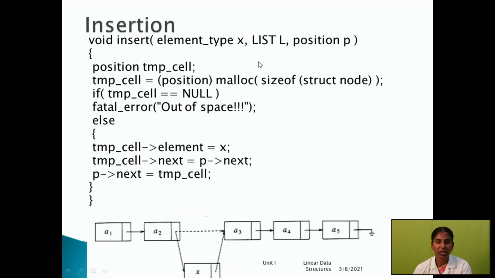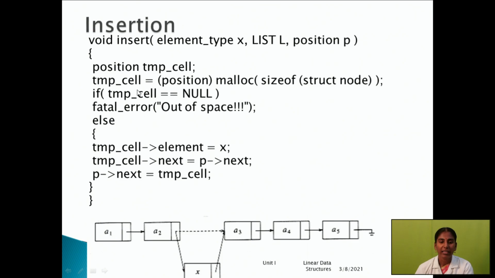The next one is the insertion operation. This is a function prototype. void is a keyword, insert is the function, and element type X, list L, position P are the arguments. Here open the curly braces. You have to define the temporary cell position. Then on the next line, temp cell: here we have to allocate the memory size for a particular node. That's why we use malloc of size of struct node.